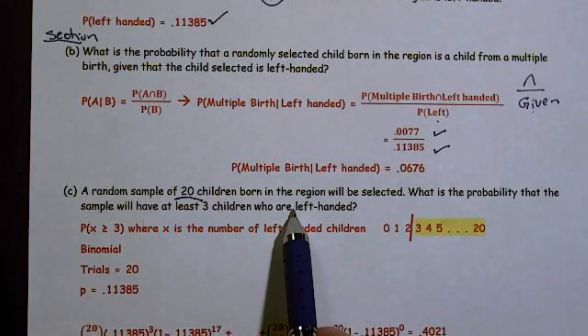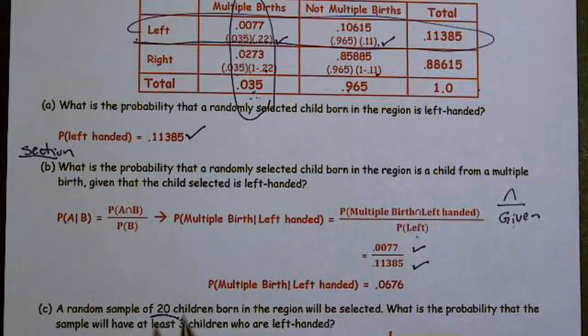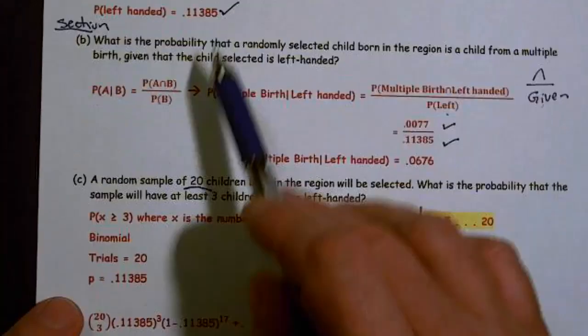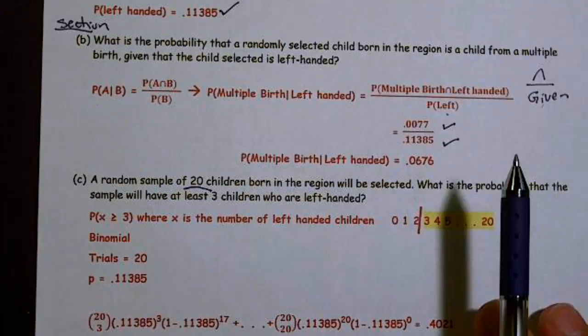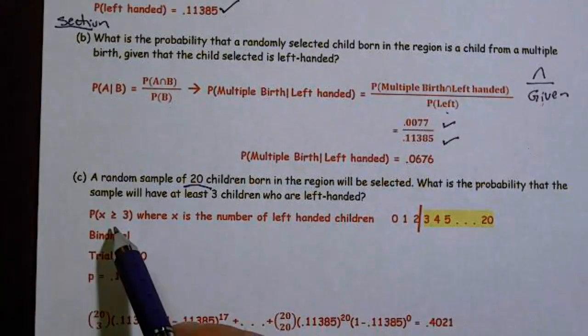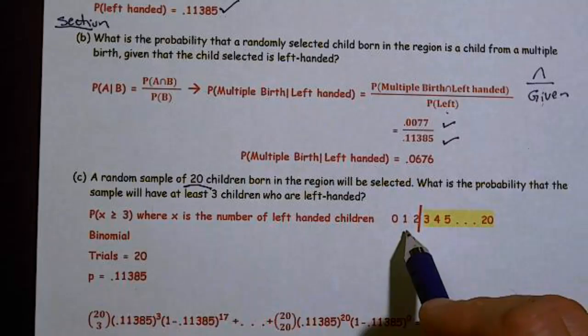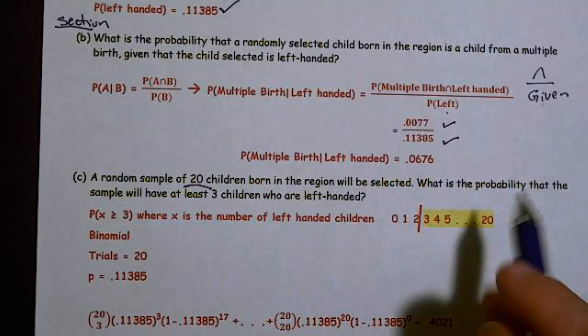We know the probability that are left-handed because we calculated it up here. Whatever value you used up here, you need to make sure you're using it right there. And we want the probability that X is greater than or equal to 3. So I made my little number line, and I'm interested in this highlighted portion.